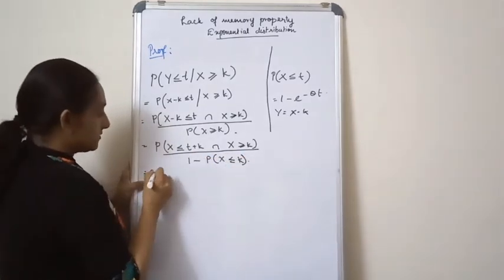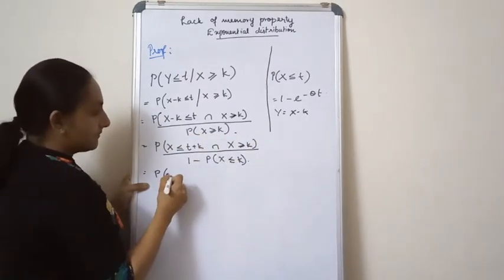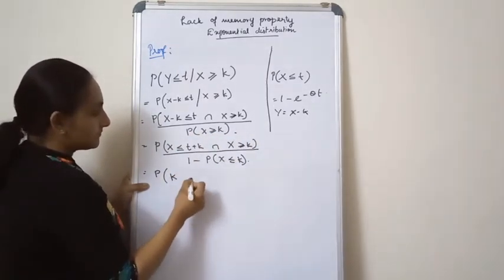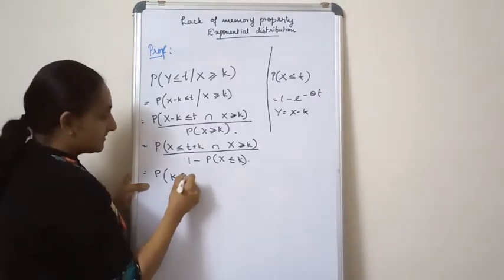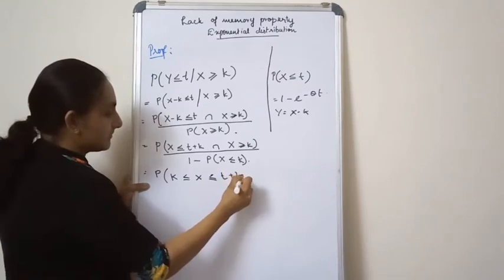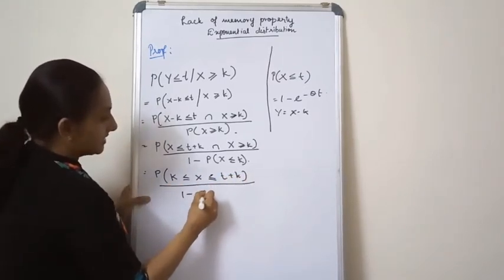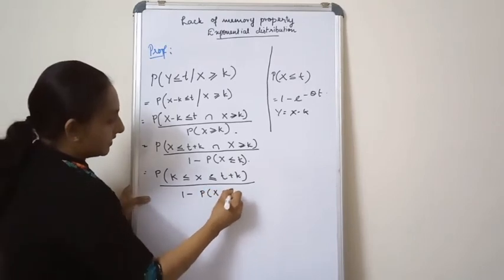Combining the numerator, this is the probability of k less than or equal to X less than or equal to t plus k, divided by 1 minus the probability of X less than or equal to k.